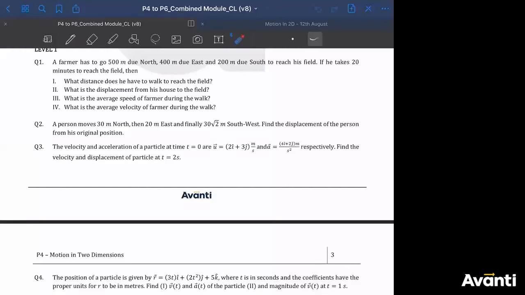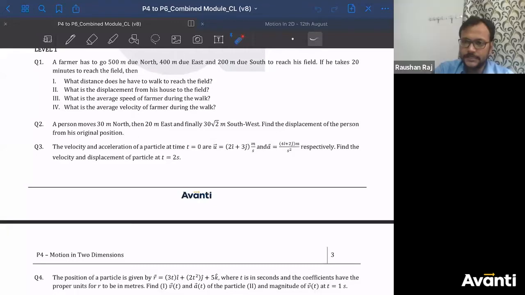Numericals based on the concepts which have been taught to you earlier. Which concept was it? General motion in 2D and then projectile motion, right? Simple projectile motion. So we'll try to solve some questions related to that.